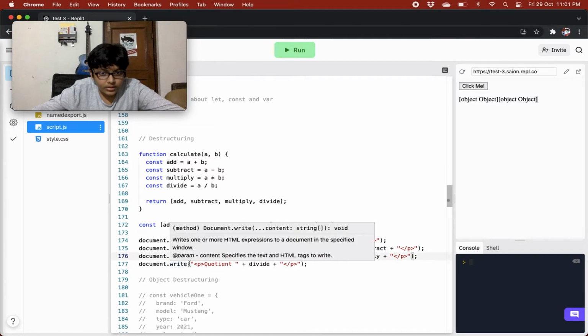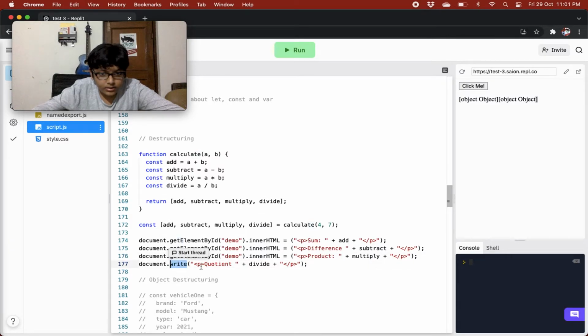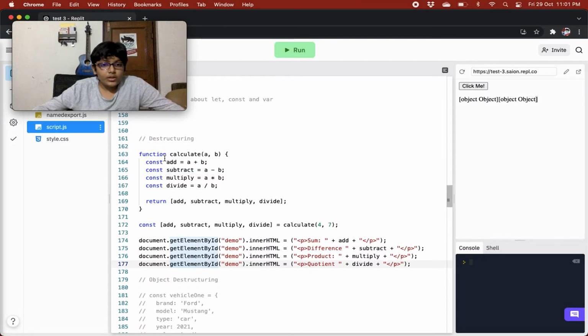Command V and command V. Okay, so now over here, what is happening right now, let's see. Over here we have a function calculate a comma b, so we are passing it a and b, right?